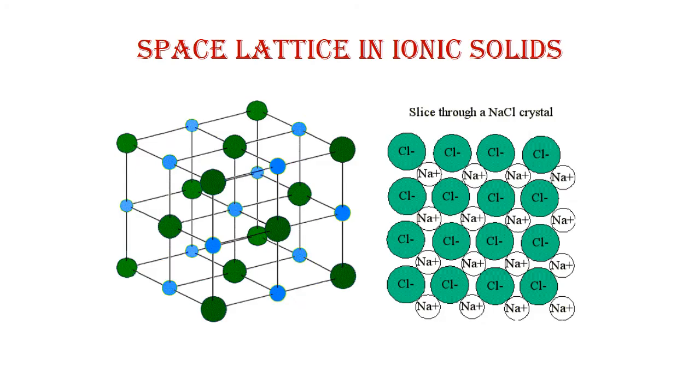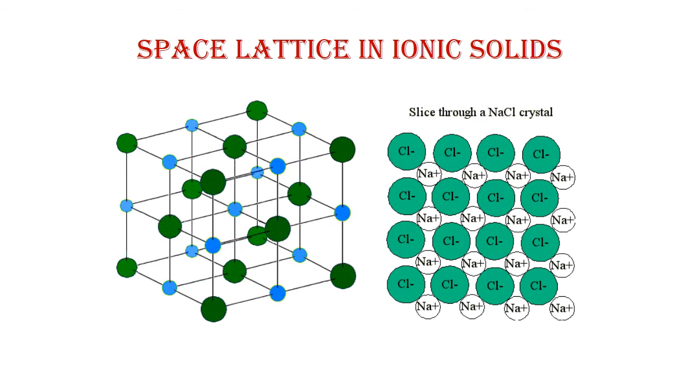Now how do NaCl ions arrange themselves in the space lattice? This is the space lattice of the sodium chloride molecule. In this, one sodium ion, that is the Na positive ion, is surrounded by 4 Cl negative ions, 4 chloride ions.